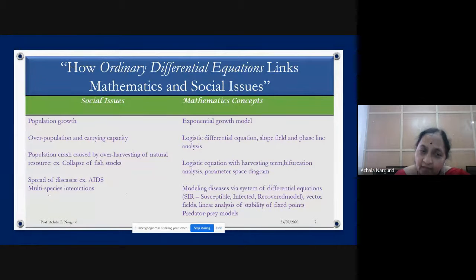Then the spread of disease. This has been very useful for all diseases. For so many years they have been making use of this. This is the modeling of disease via differential equations. So what types of models are there? Those things I will try to explain to you.